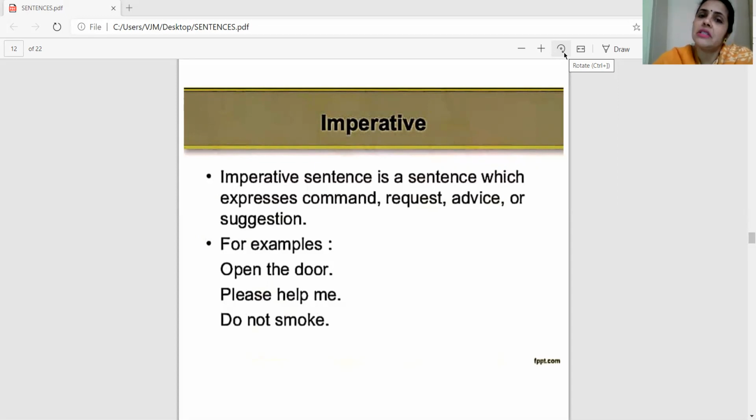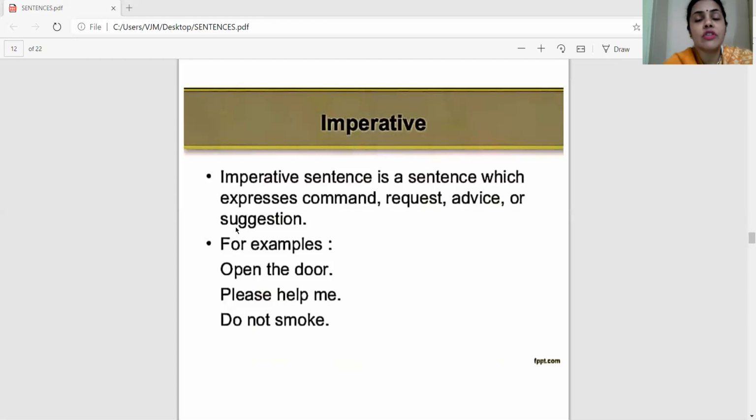What are imperative sentences? Whenever we go somewhere, to the malls or the gardens, or when we are in a classroom, there are many such imperatives which convey a command, request, advice, or suggestion. Whenever we go to a doctor, what does a doctor do?